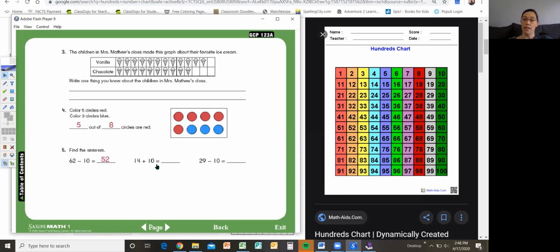Here again, this time we're adding now. So I'm going to go 14 plus 10 is what? 24. And then we're going to go back to subtraction, back and forth. So we're going to go 29. We're going to go backwards by 10. So 29 minus 10 equals 19.